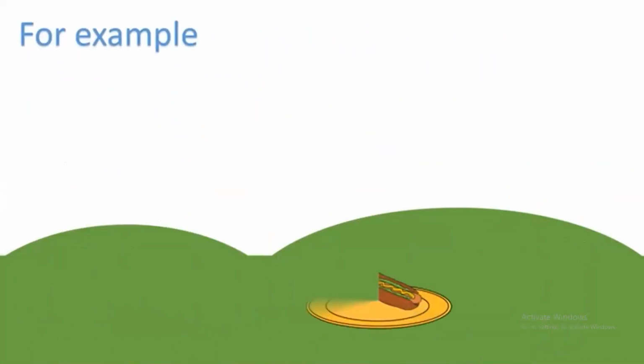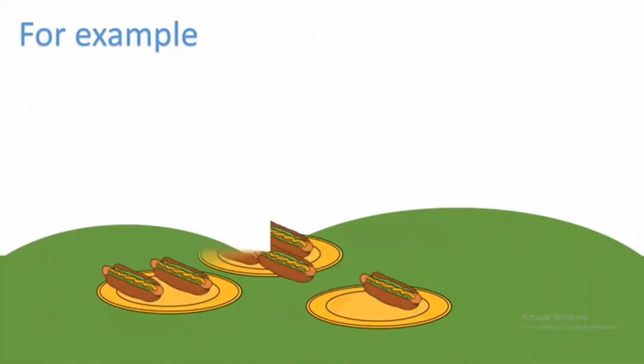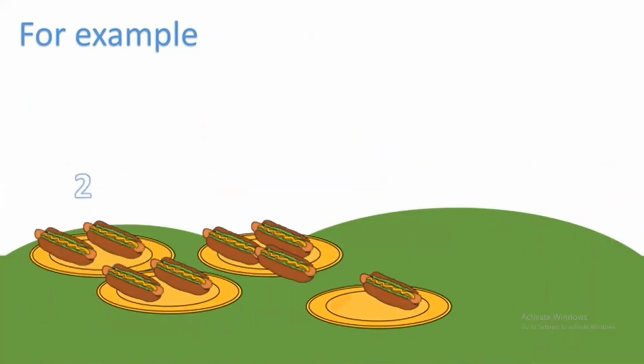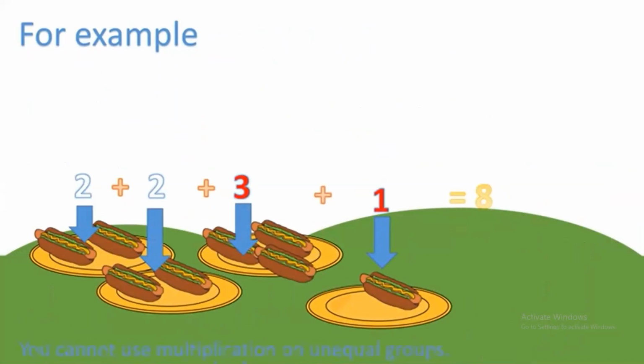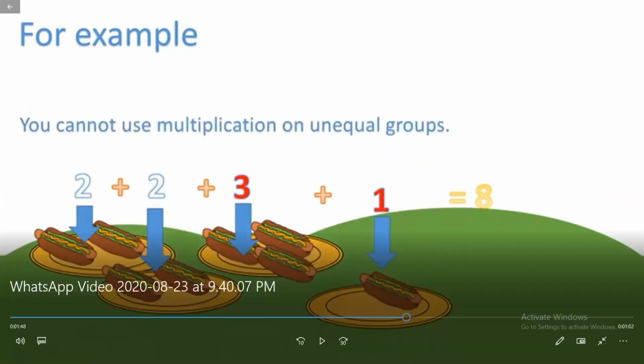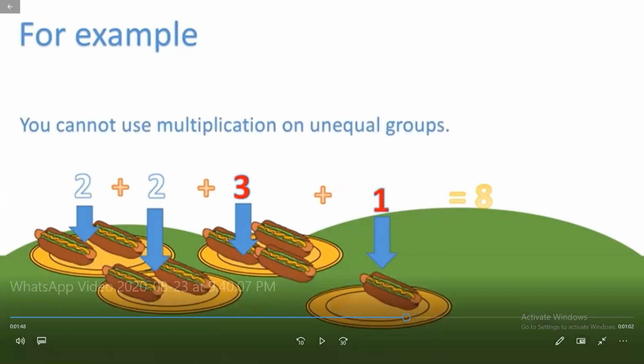Now find out for the next example the total number of hot dogs. In one plate there are two hot dogs, in the second again two, but in the third plate we have three hot dogs, and in the fourth plate we have only one hot dog. So children, we cannot use multiplication on unequal groups.